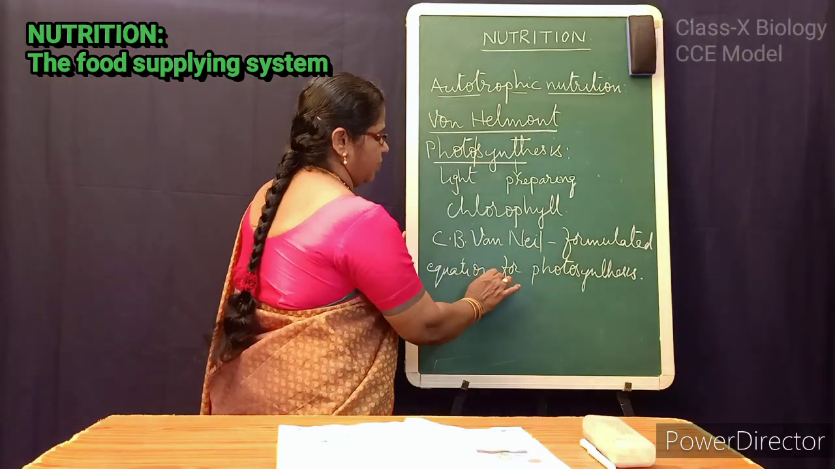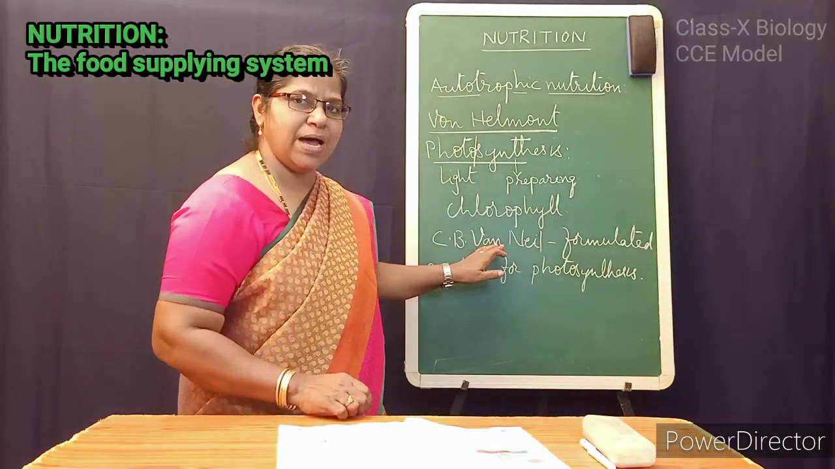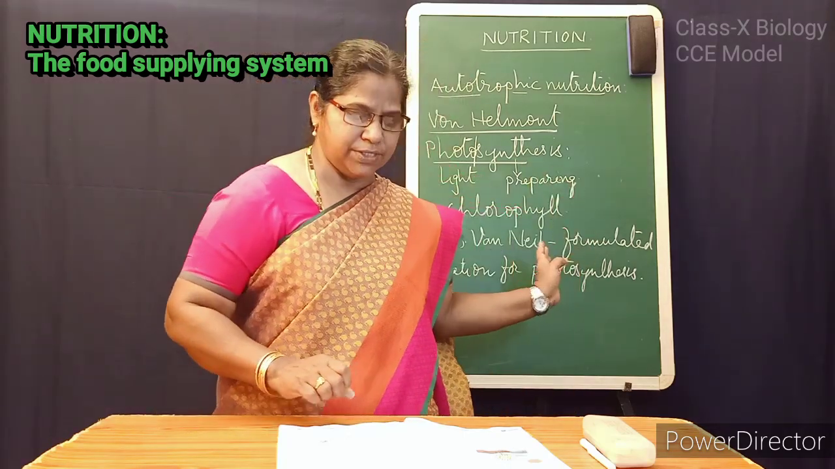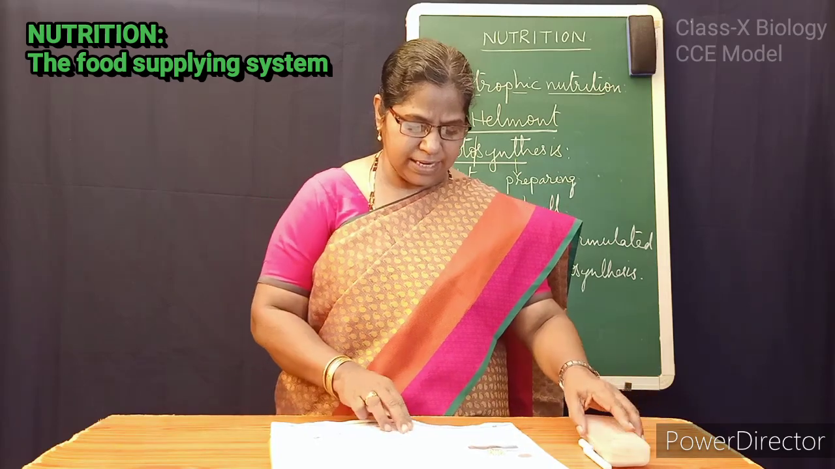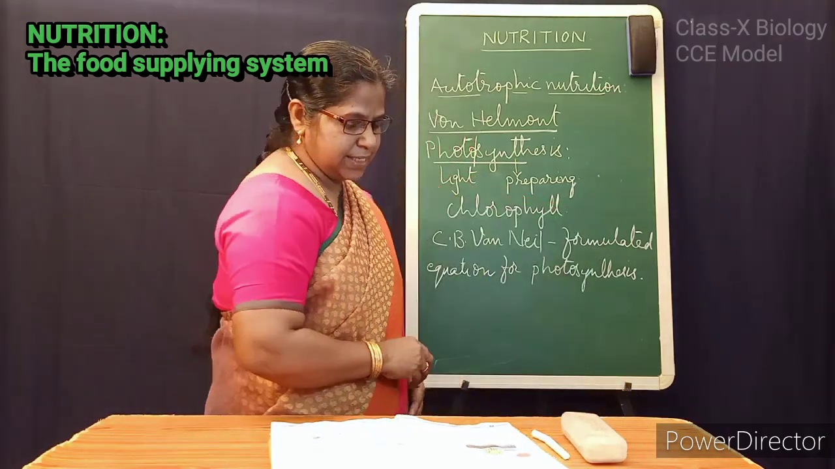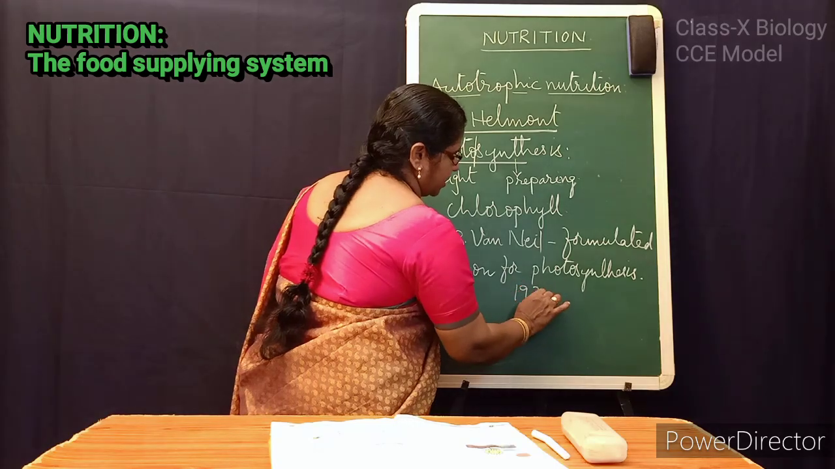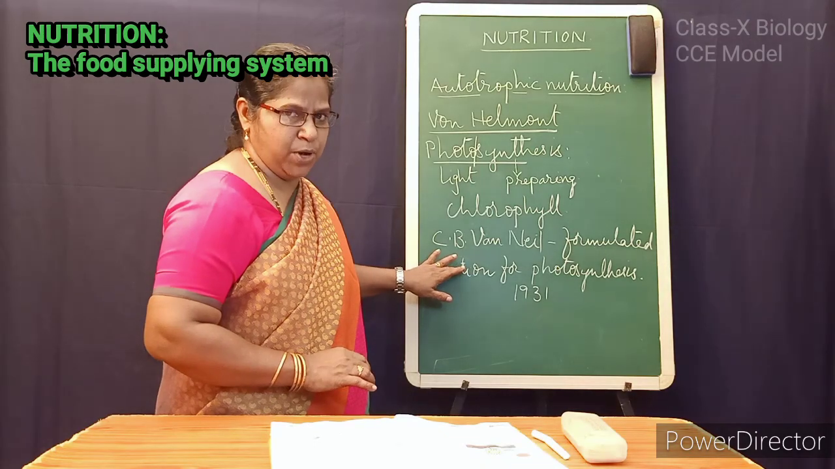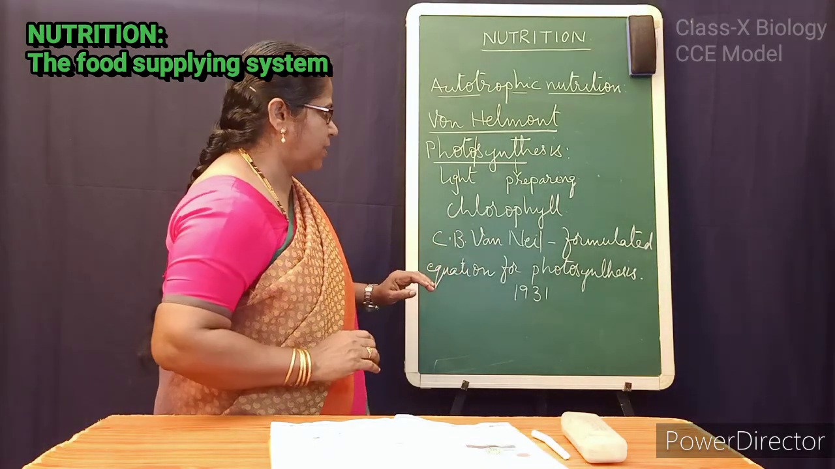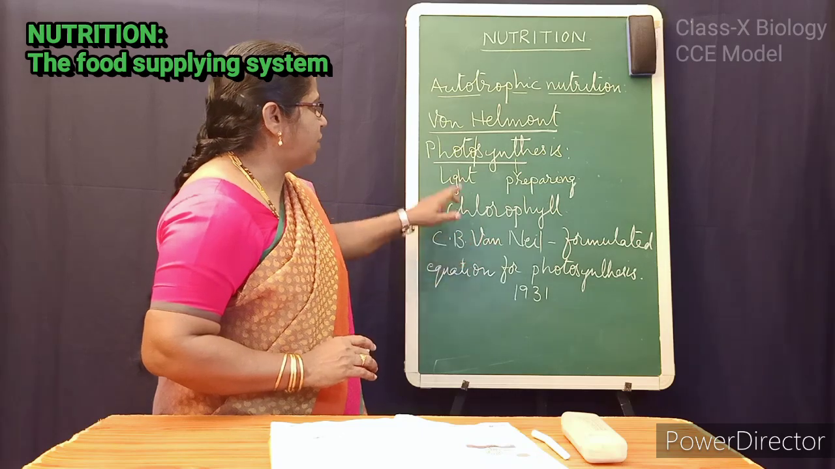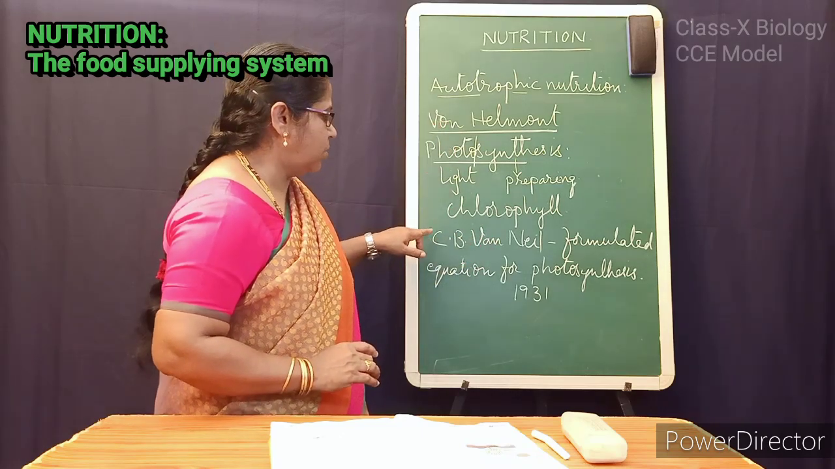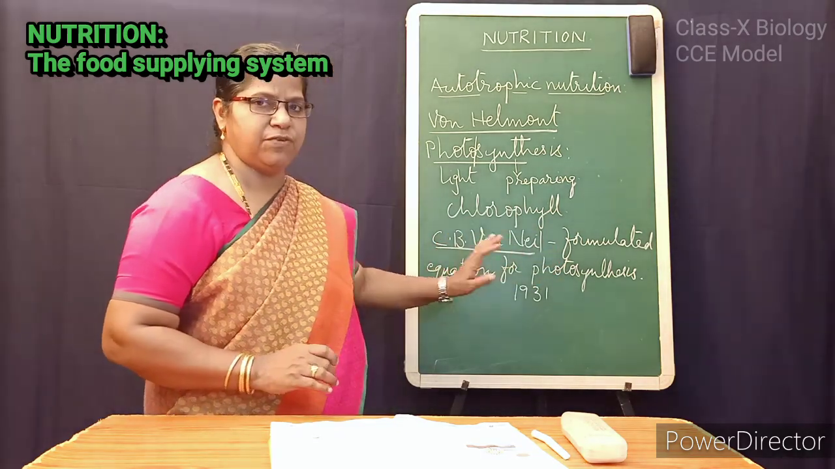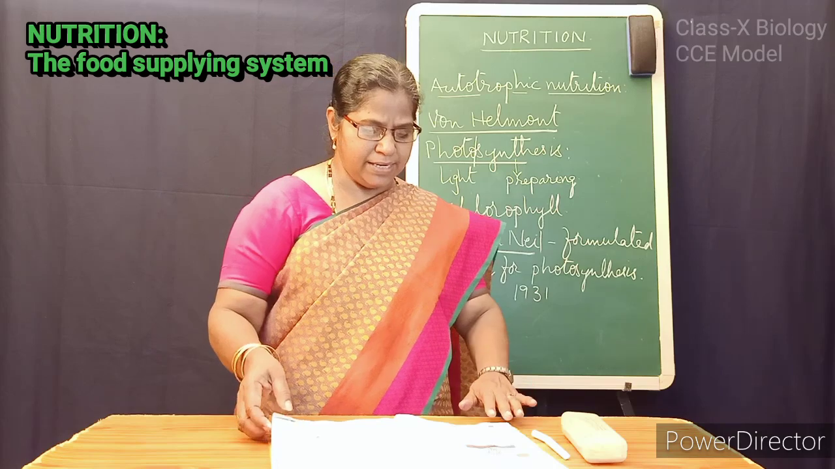C.B. Van Neel formulated the equation for photosynthesis, and this equation was accepted by all other scientists, and this is in the year 1931. So students, all you have to note down these points. These should be in your notebook. C.B. Van Neel, before that Van Helmont. Now the second scientist, C.B. Van Neel, who formulated the equation for photosynthesis in the year 1931.